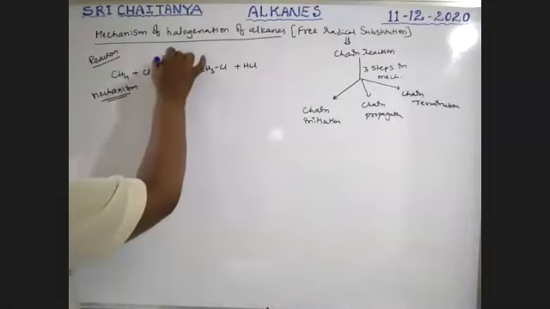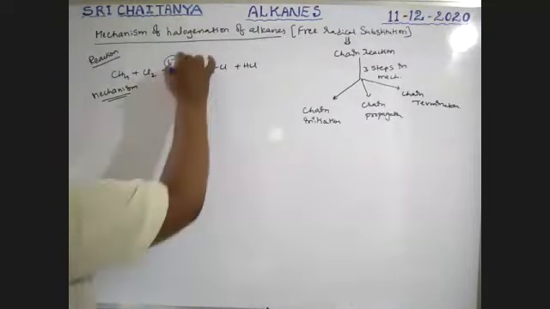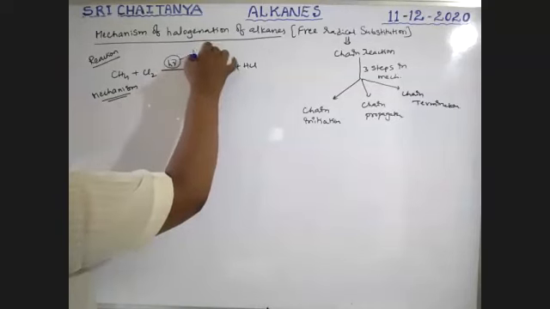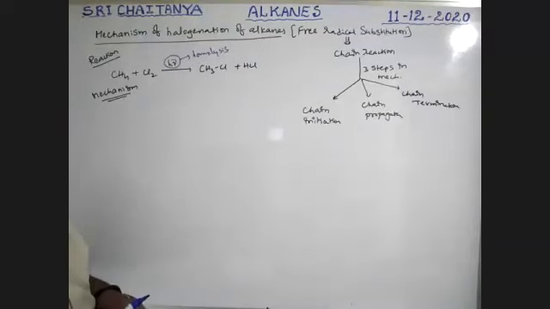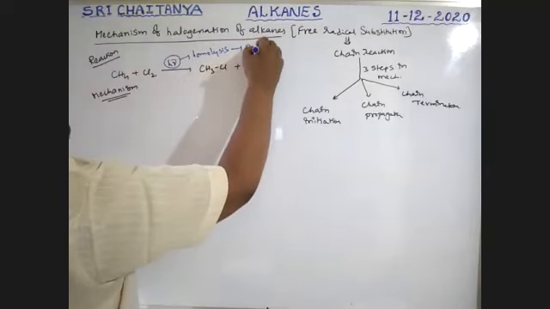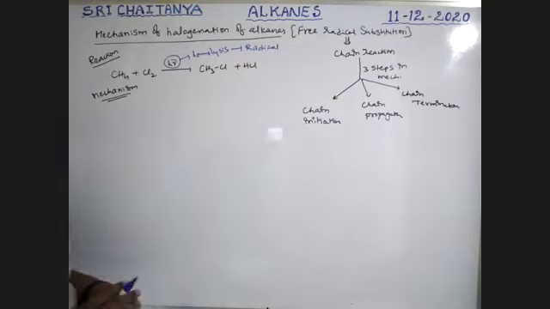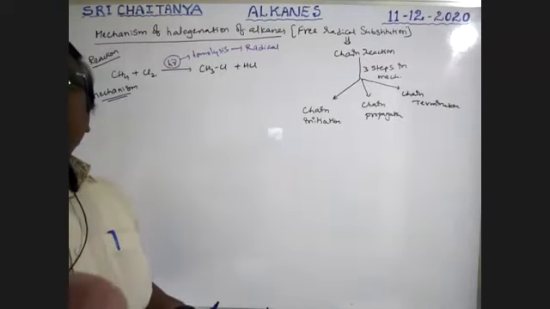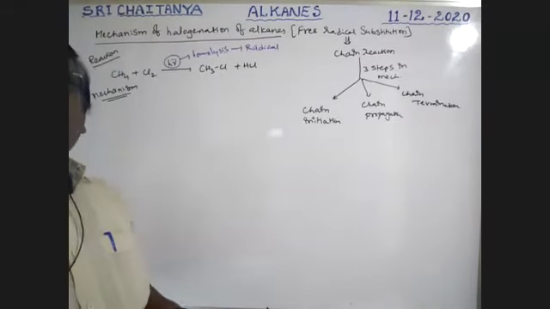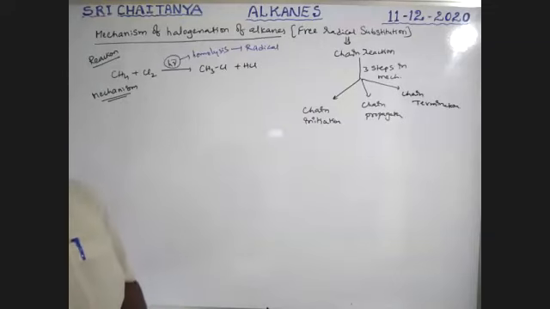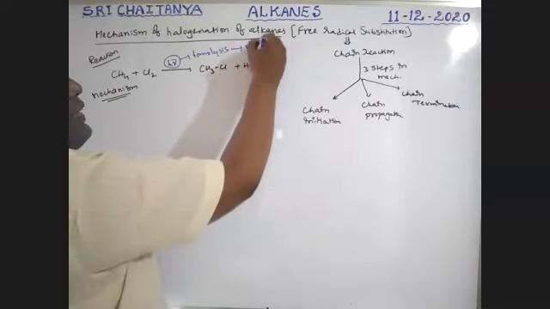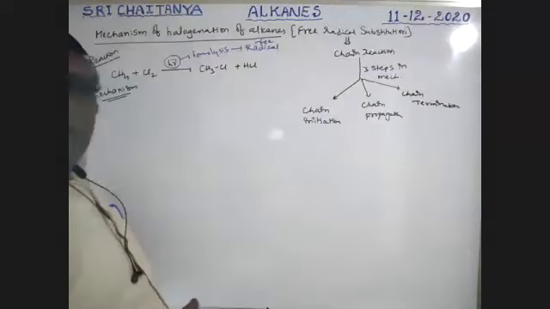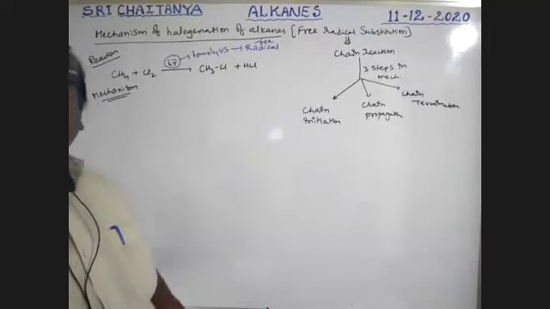Boys, this is sunlight. Wherever sunlight is used, there homolysis takes place. Am I correct or wrong? So during homolysis, free radicals are formed. Free radicals are the species, boys.